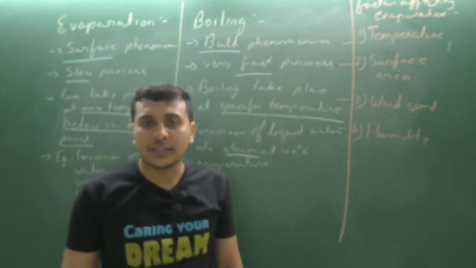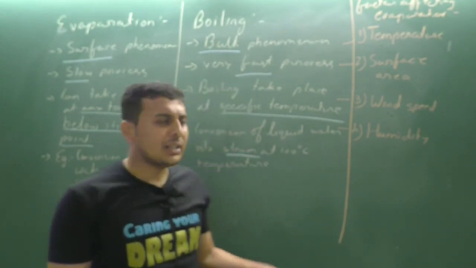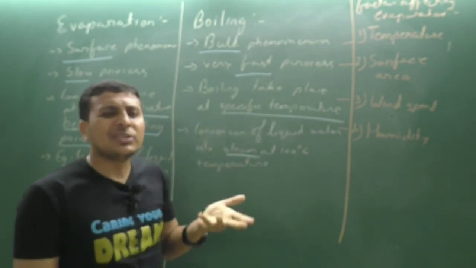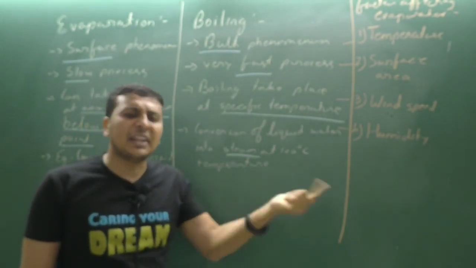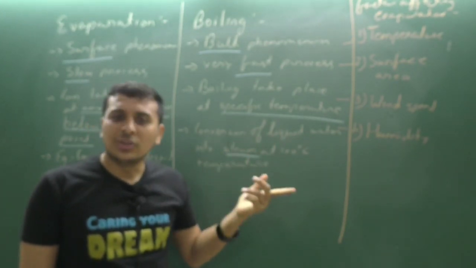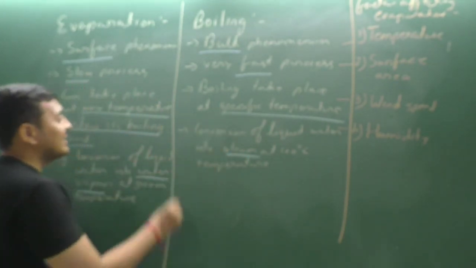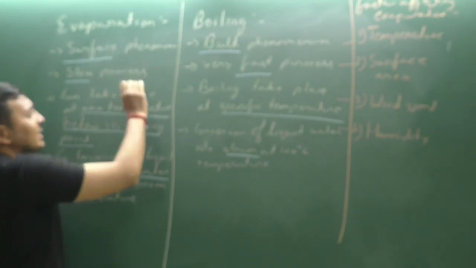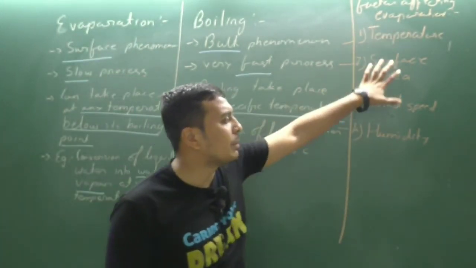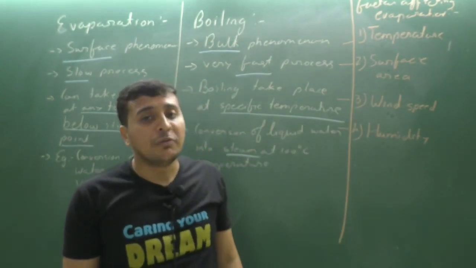These are the four factors affecting evaporation. These factors have no effect on boiling, because it is a very fast process. Within a fraction of a second it gets converted from liquid to gas. But the rate of evaporation is dependent upon these four factors.